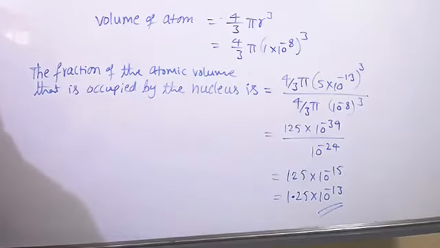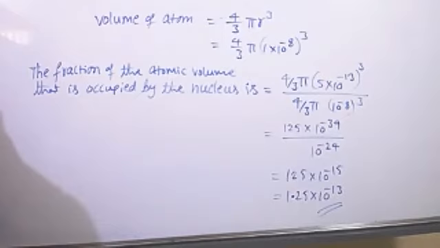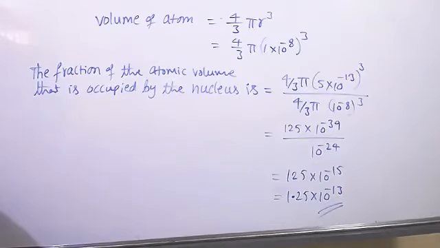Next, Navika, read question number 23. In which one of the following is the number of protons greater than the number of neutrons, but the number of protons is less than the number of electrons?